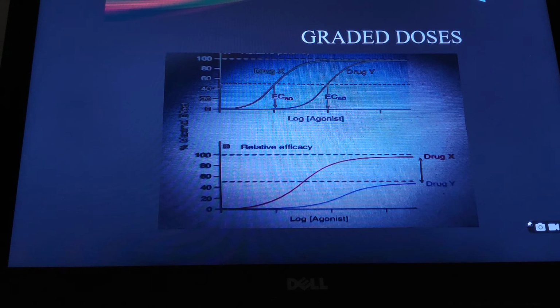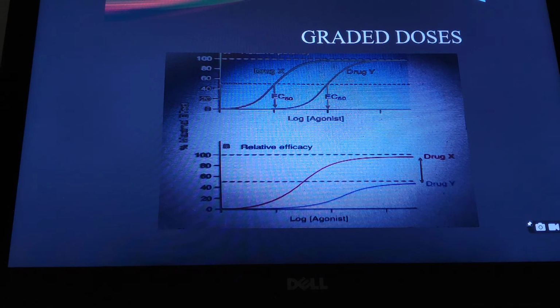Now if we see this picture, we can see there are two drugs, X and Y, and drug X and Y have the same effect, as the graph indicates. But drug X requires a lesser dose than drug Y to produce the same effect. So we say that drug X is more potent than drug Y, and both have the equal maximum effect.